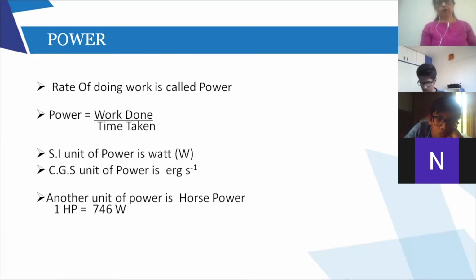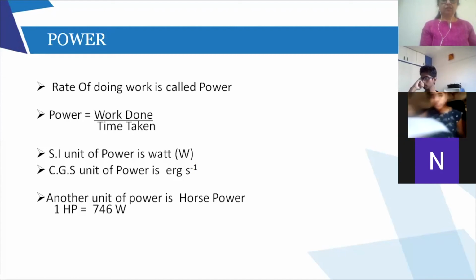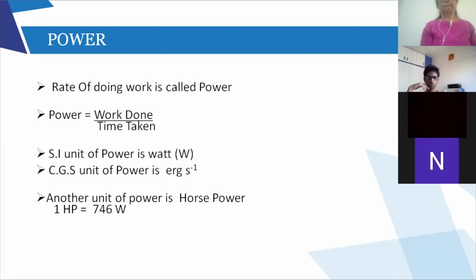That is very important. So power is the rate of doing work, the formula of power is work done upon time, and the other unit of power is called horsepower, which is 746 watts. Is this okay? Any question on power?